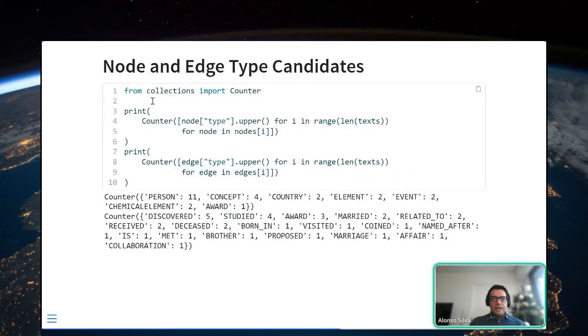And now I'm going to get a good number of candidates for types of nodes, and good candidates for types of edges. And I'm going to go to the expert in this field. I don't know, for example, if I'm taking a text about law or about medicine, I'm going to tell them, okay, this is what the LLM is suggesting. What do you think? And they will say, okay, perhaps person is a great node type. But instead of country, I will consider location, and instead of element and chemical element, I will consider discovery. And similarly for the edges, they can tell you the same.